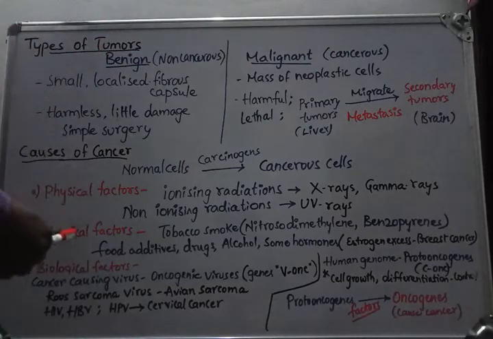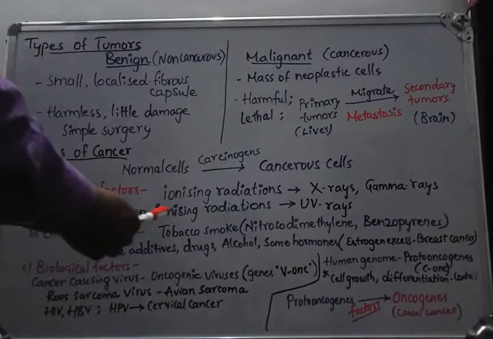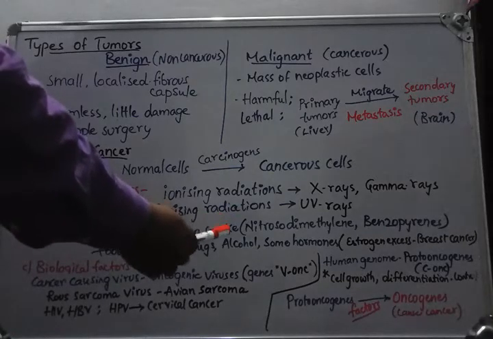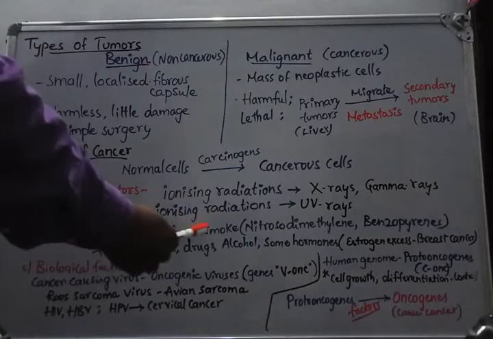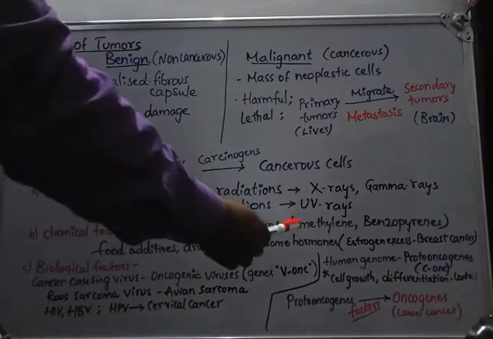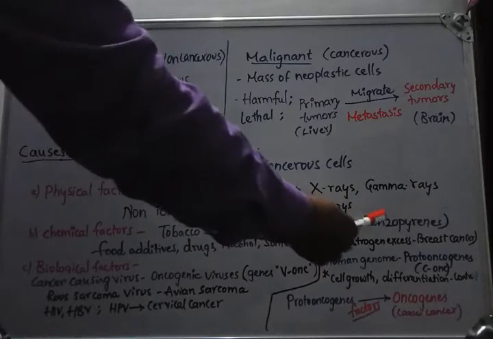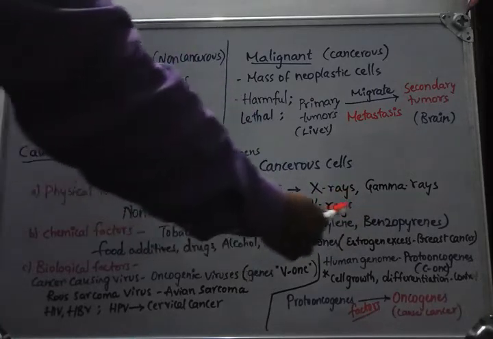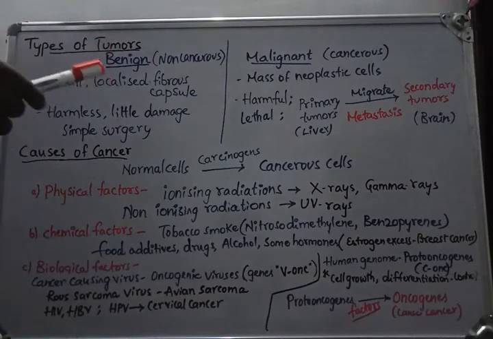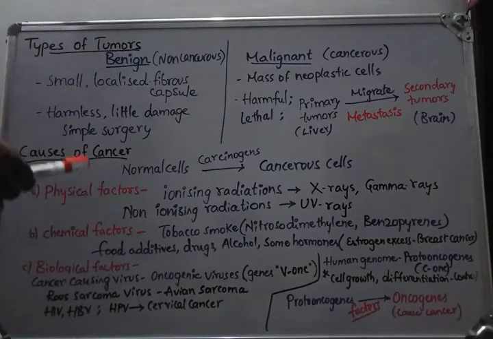Coming to the chemical factors. In nature, again, a number of chemicals exist. Tobacco smoke contains nitrosodimethylamine and benzopyrene. These two chemicals are harmful, carcinogenic agents.